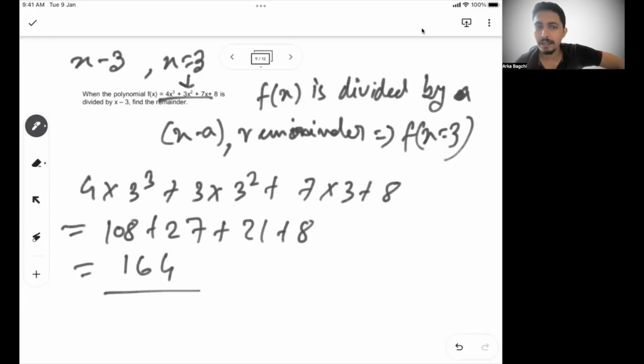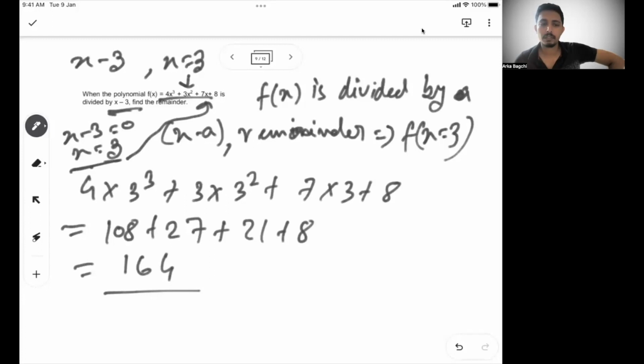So basically the understanding is, if you divide an expression with another expression, make the divisor equal to 0. If x minus 3 equals 0, x has to be equal to 3. So if you put this value in the equation, you will get the remainder. So the remainder here is 164.